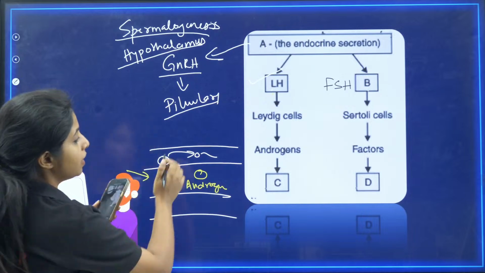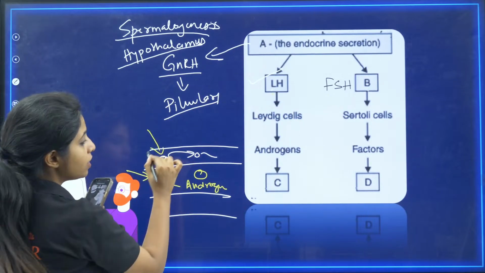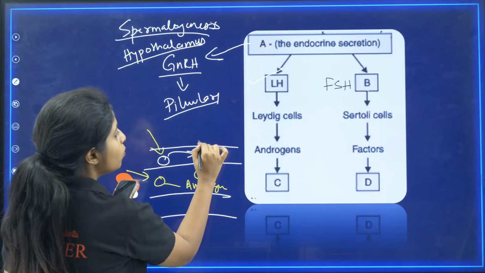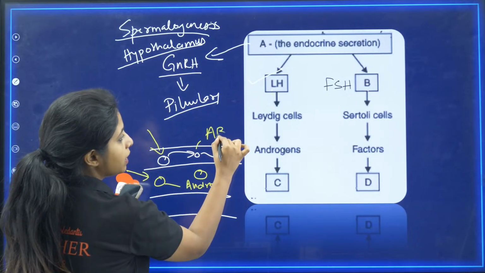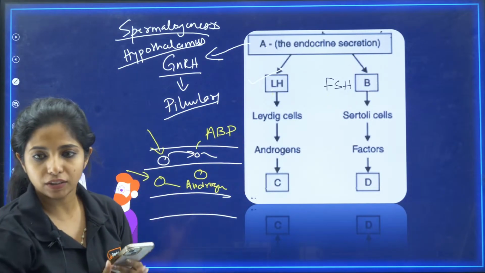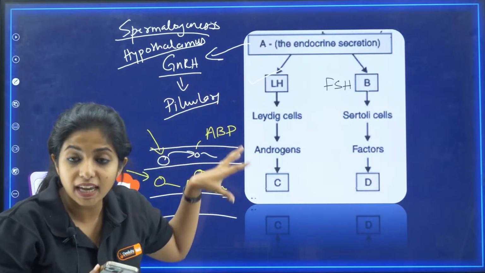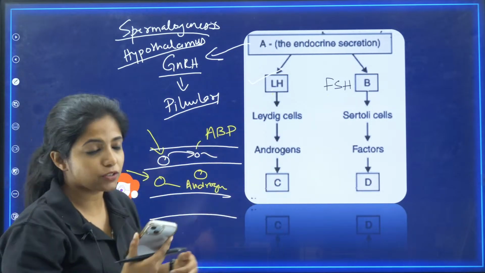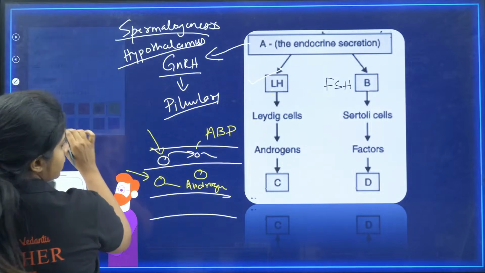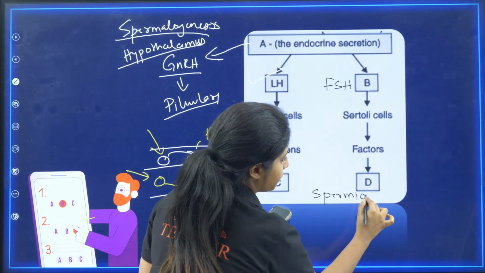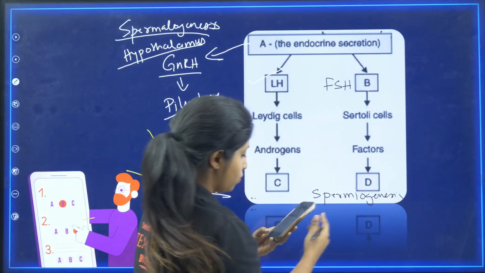What happens to the B cell? FSH will be acting on Sertoli cells and Sertoli cells will be releasing certain factors. What are these factors? ABP, androgen binding proteins. The androgen which is released over here has to get inside and stay at one particular place. For what process to happen? This process is known as spermatogenesis.